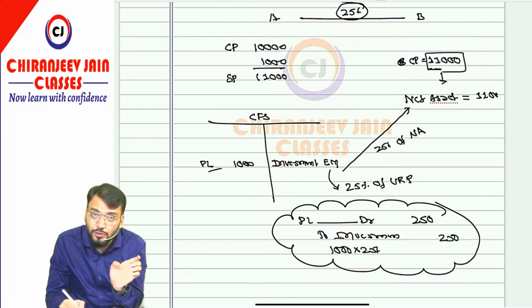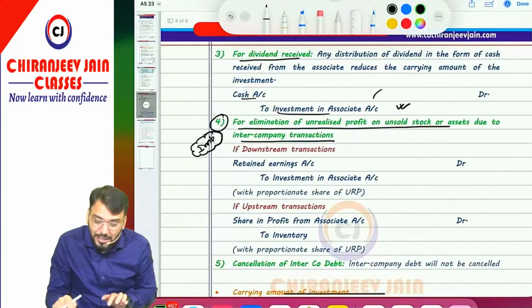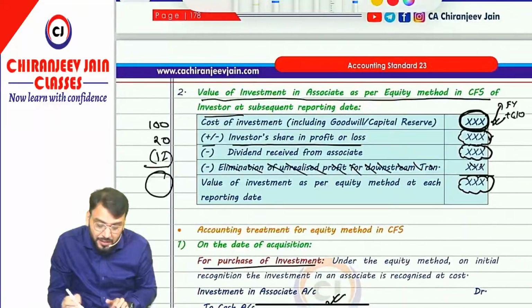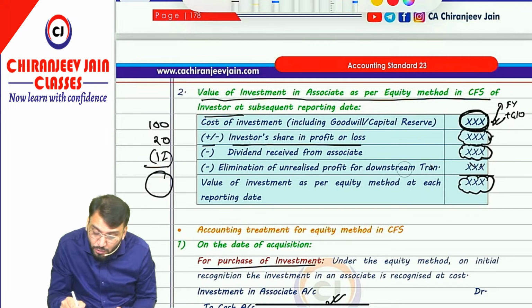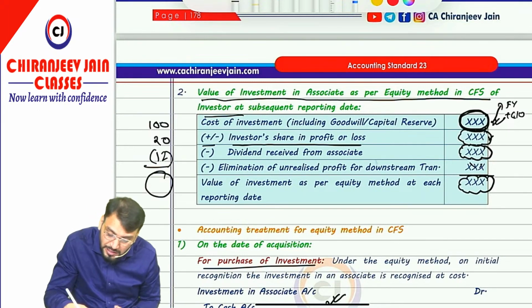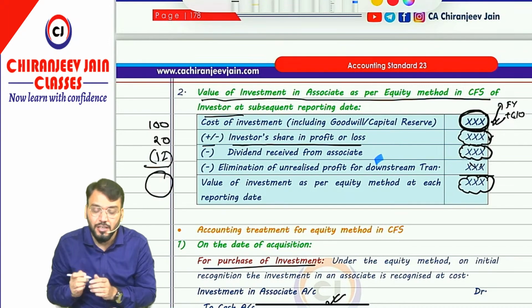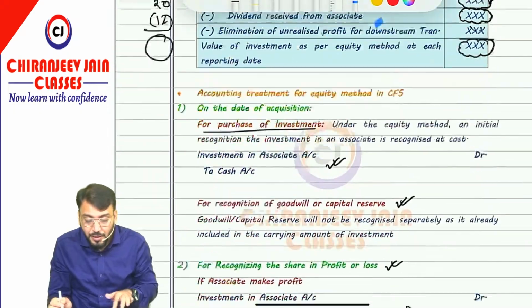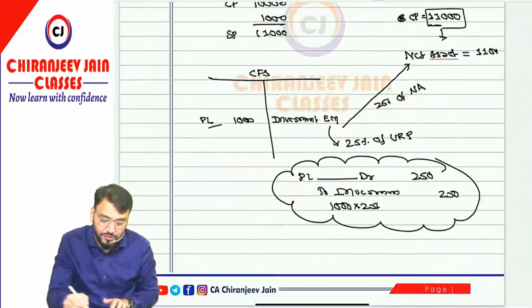Therefore when I was doing the value of investment, it was mentioned there: elimination of unrealized profit for a downstream transaction will be deducted, but only with the proportionate share, 25% or 30%.